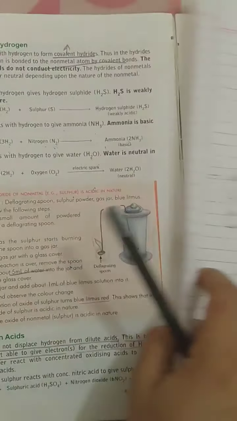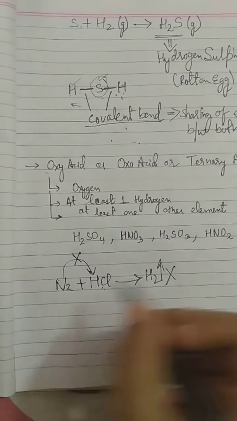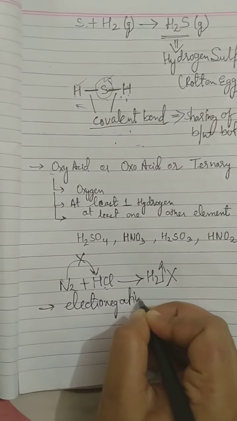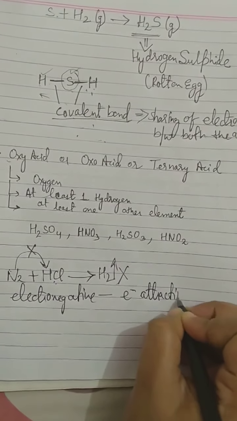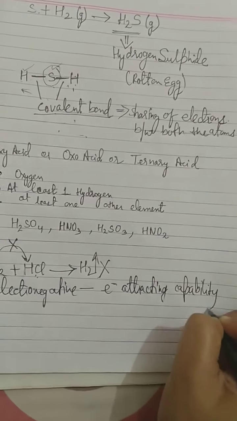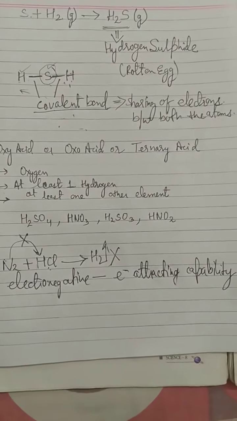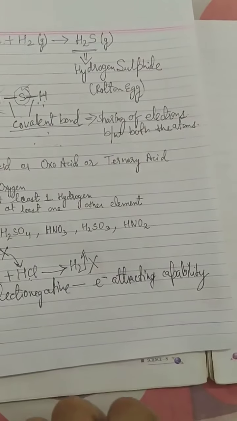The next point is that non-metals are electronegative in nature. What do we mean by electronegative, children? It means electron attracting capability. Electron attracting capability is higher in non-metals. So since non-metals are electronegative in nature, they do not tend to give electrons, rather they tend to attract electrons from other elements.